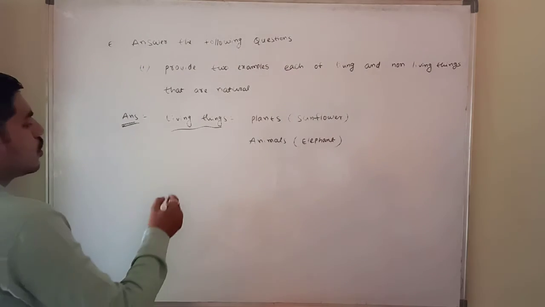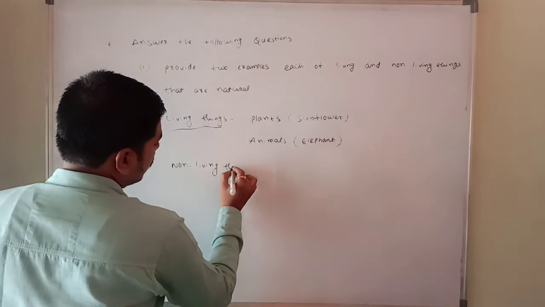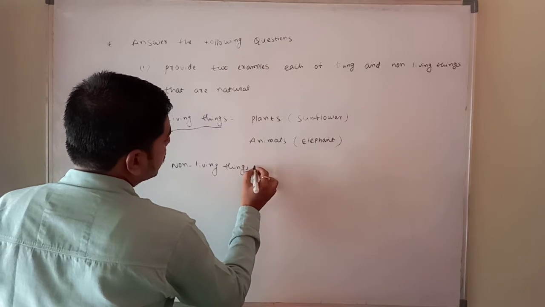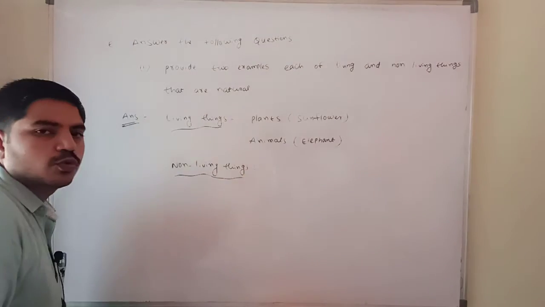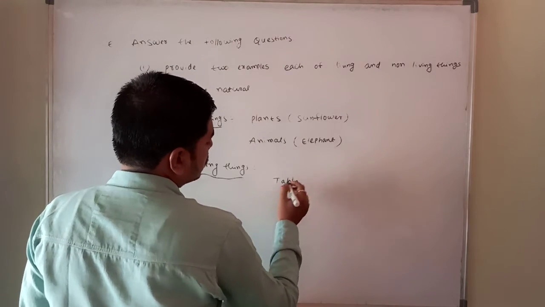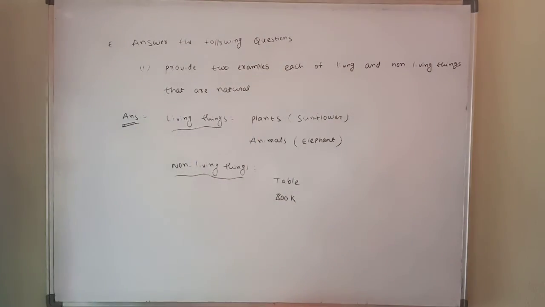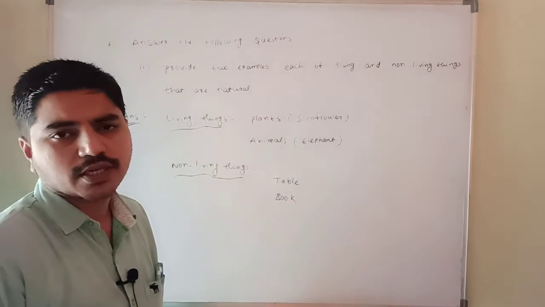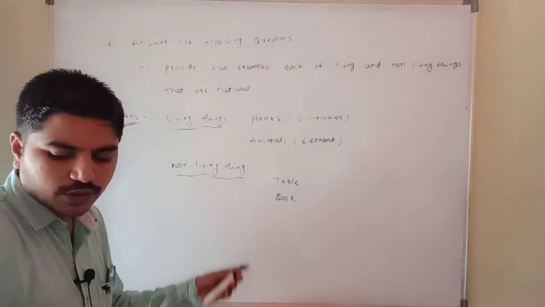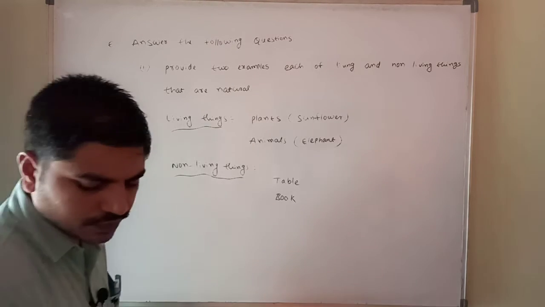And the next one is non-living things. I am going to write non-living things. A non-living thing is something which is not movable. Any example, table, book, enough. Okay, living and non-living things examples. So non-living things, a table and a book, are examples for that. Okay children, understood? Now we'll go for the remaining question answers. You can write, copy that information. We'll go for the next question answers. I'll write.